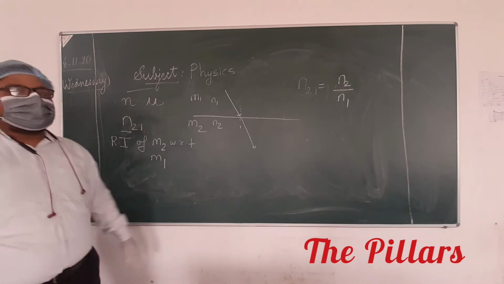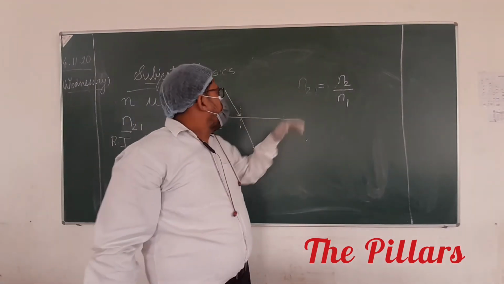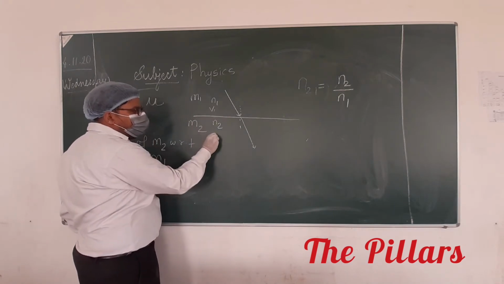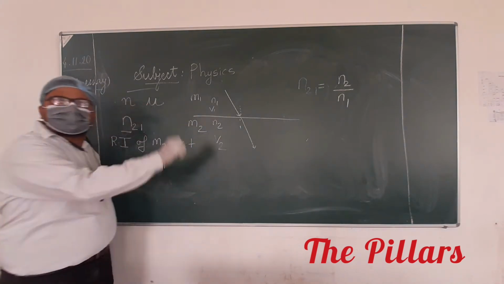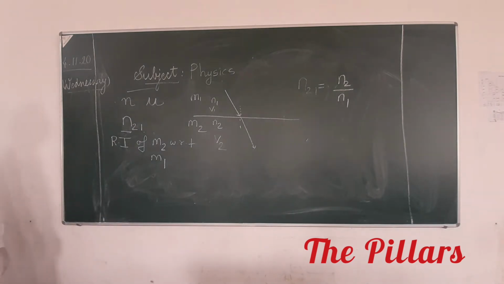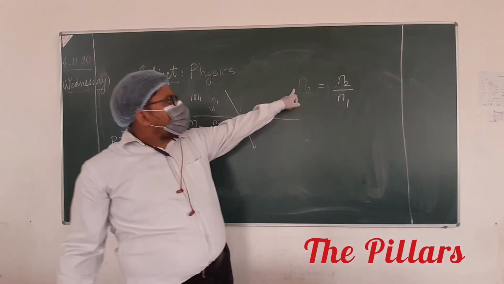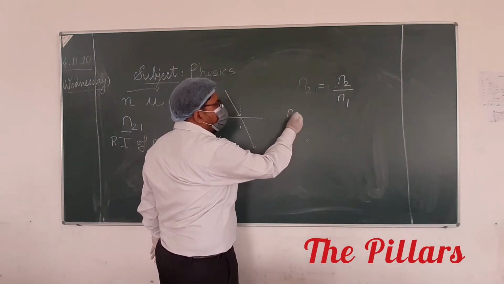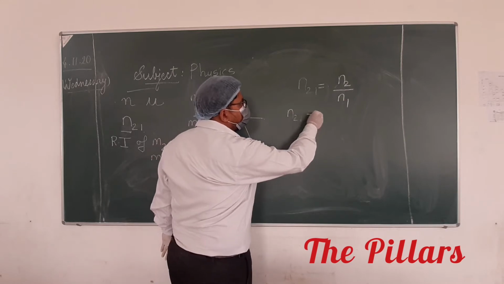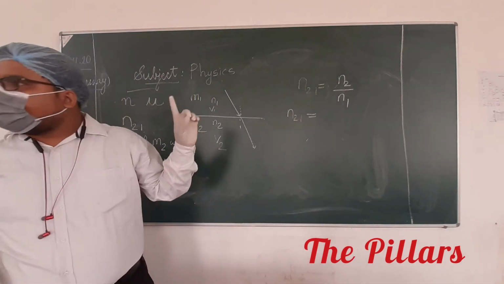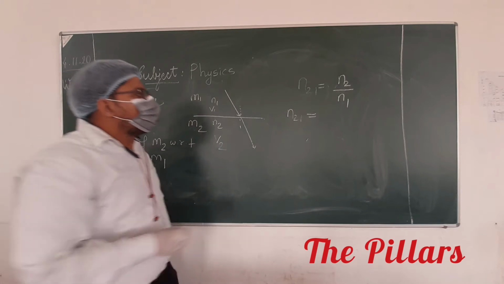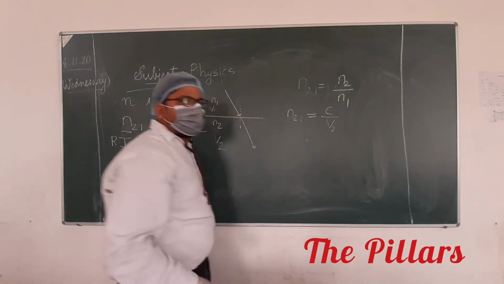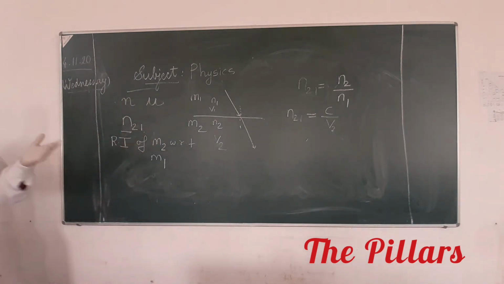Now, let V1 be the velocity of light in medium 1 and V2 the velocity of light in medium 2. If I ask you the value of N21, we can write it like this. N2 is the refractive index of medium 2, so we can write C upon V2. Any confusion in this? C upon V2.